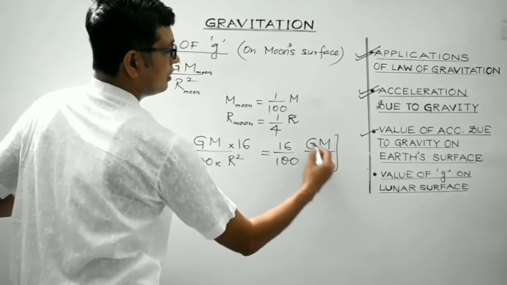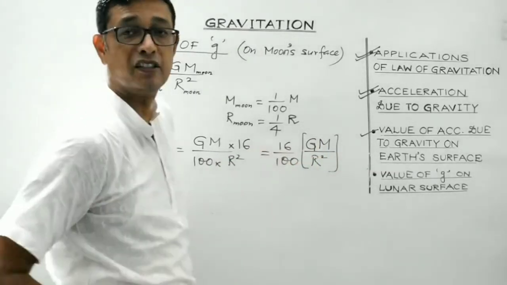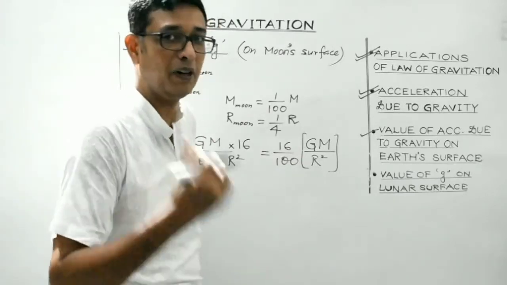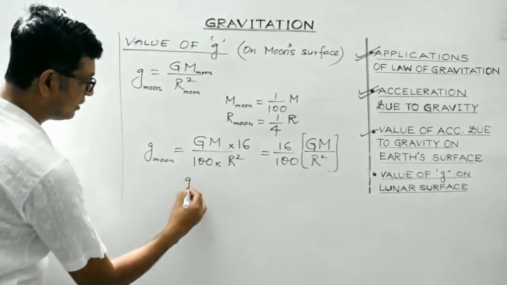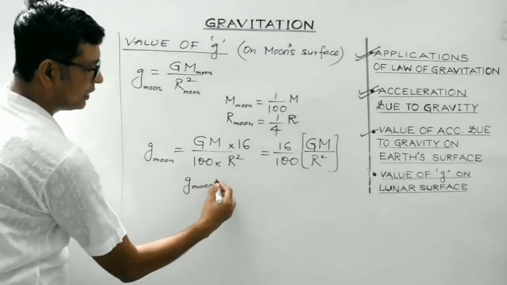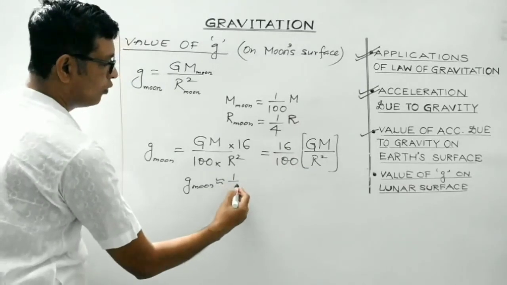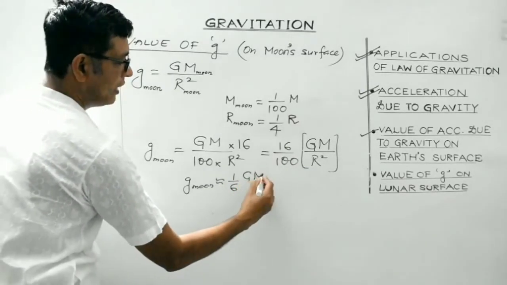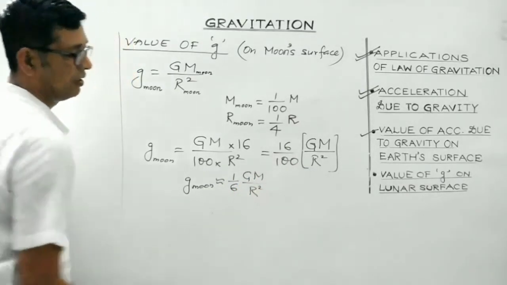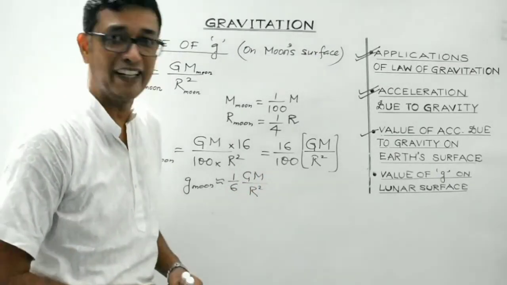So this may be written as 16 by 100 Gm divided by r square. So students, what we get is 16 by 100, that will be roughly 1 by 6, isn't it? So what we get is g moon is approximately equal to, 16 6s are 96, so approximately it can be taken as 1 by 6 Gm divided by r square. Now students, look, m is the mass of the earth, r is the radius of the earth.